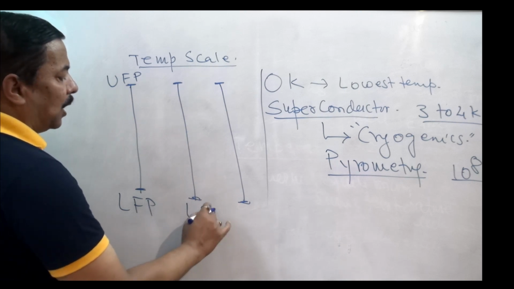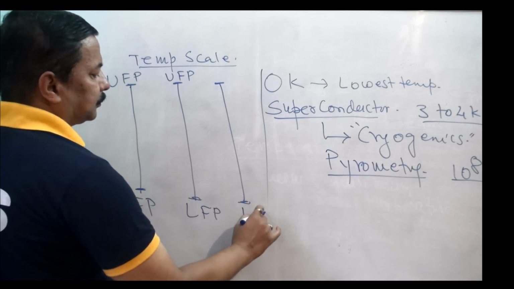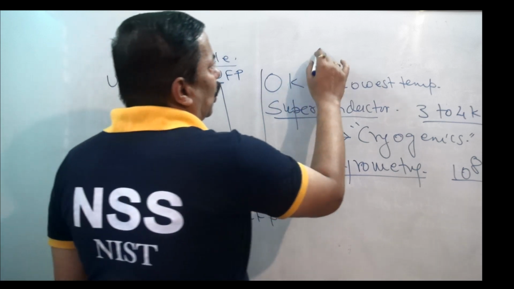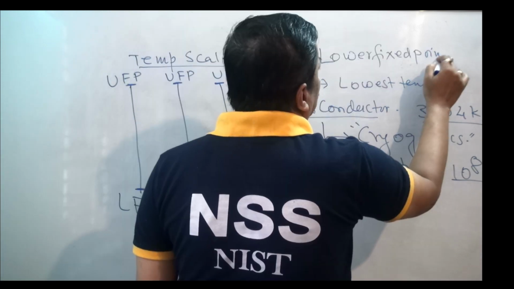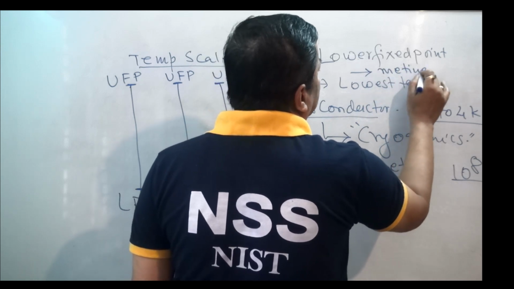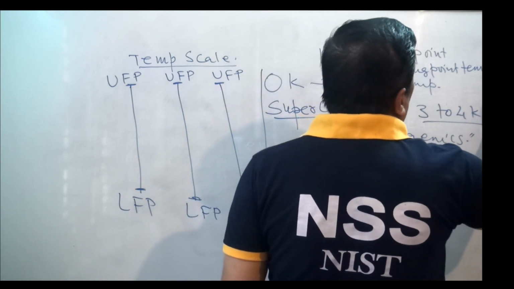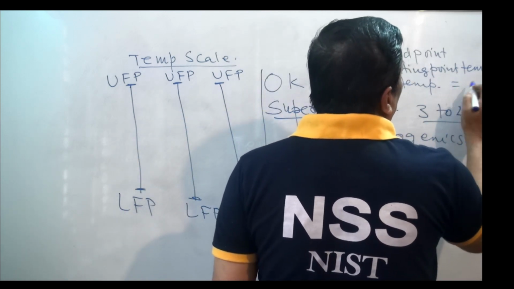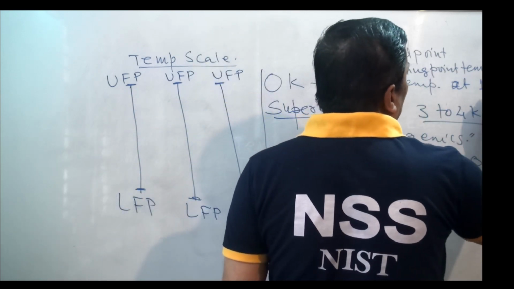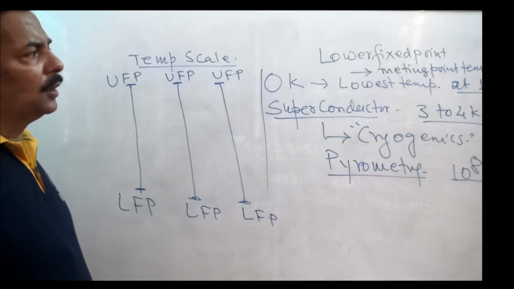Lower fixed point is basically the melting point temperature of ice at 1 atmospheric pressure. This is lower fixed point.